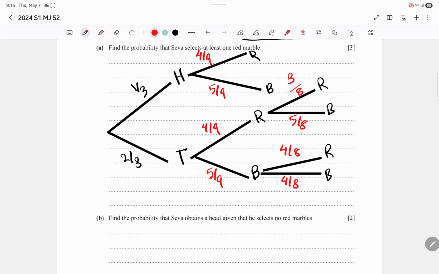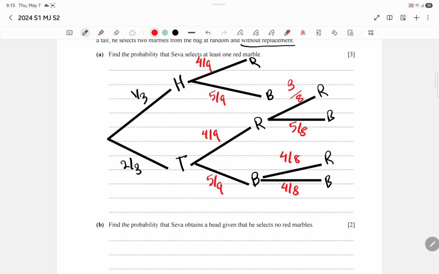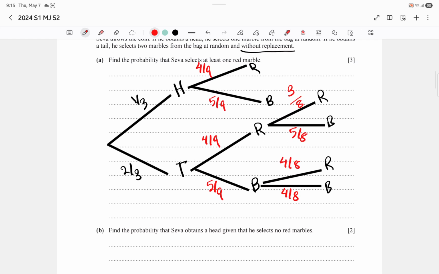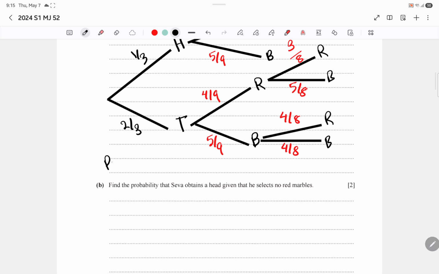Now find the probability that Seva selects at least 1 red marble. It can be 1 red marble or 2 red marbles. So let's take all the possibilities. At least means X greater than or equal to 1 red.